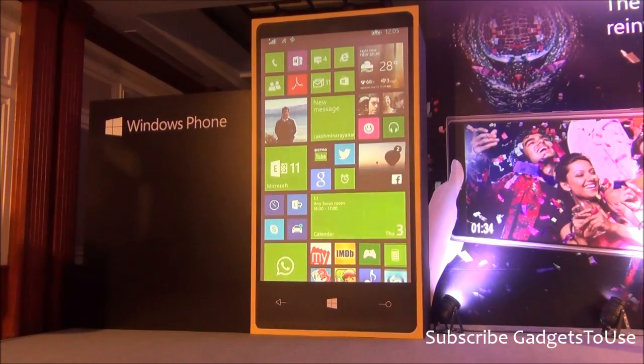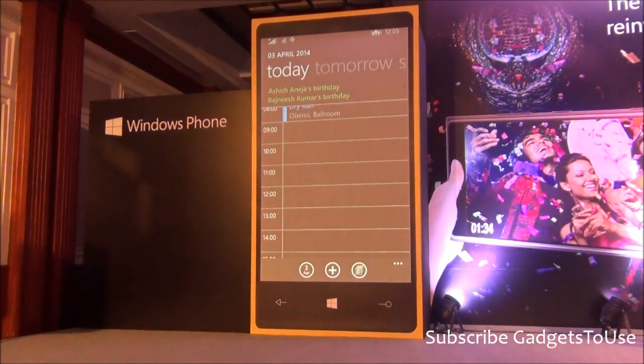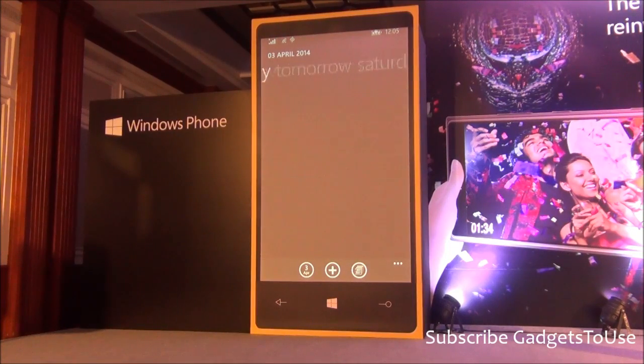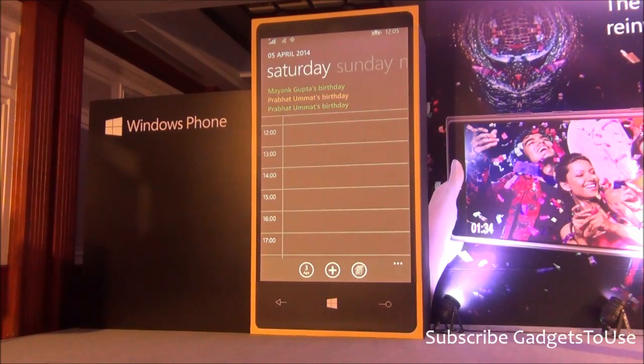Another thing that we got feedback on was the calendar experience on the phone. It's kind of painful on the current set of devices, where you have to flip from one view to the other to see what's happening the next day, or through the course of the day. Now it's very simple. I'm set on a day view. I can flick across. I can see what's happening tomorrow. I can see what's happening Saturday. Color coded, and these are normally different services sending in birthdays and events. So this is coming from my Outlook.com, some stuff coming from Facebook, and some coming from my Exchange or Office 365 service that I use within the company for my professional mail.